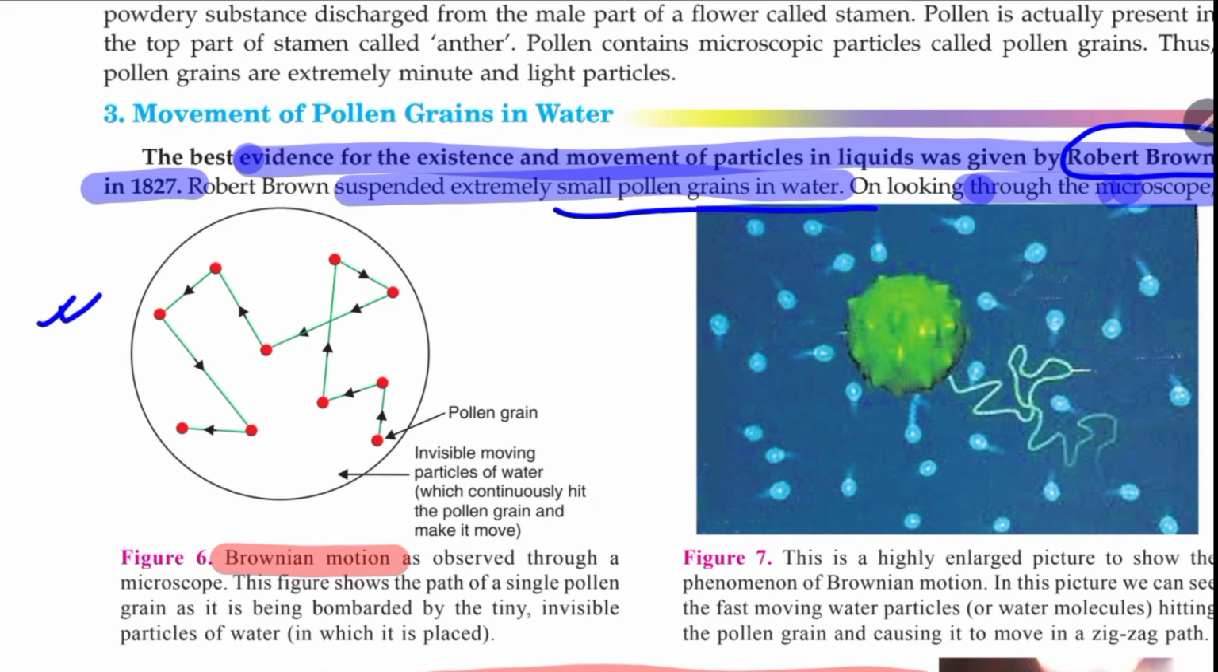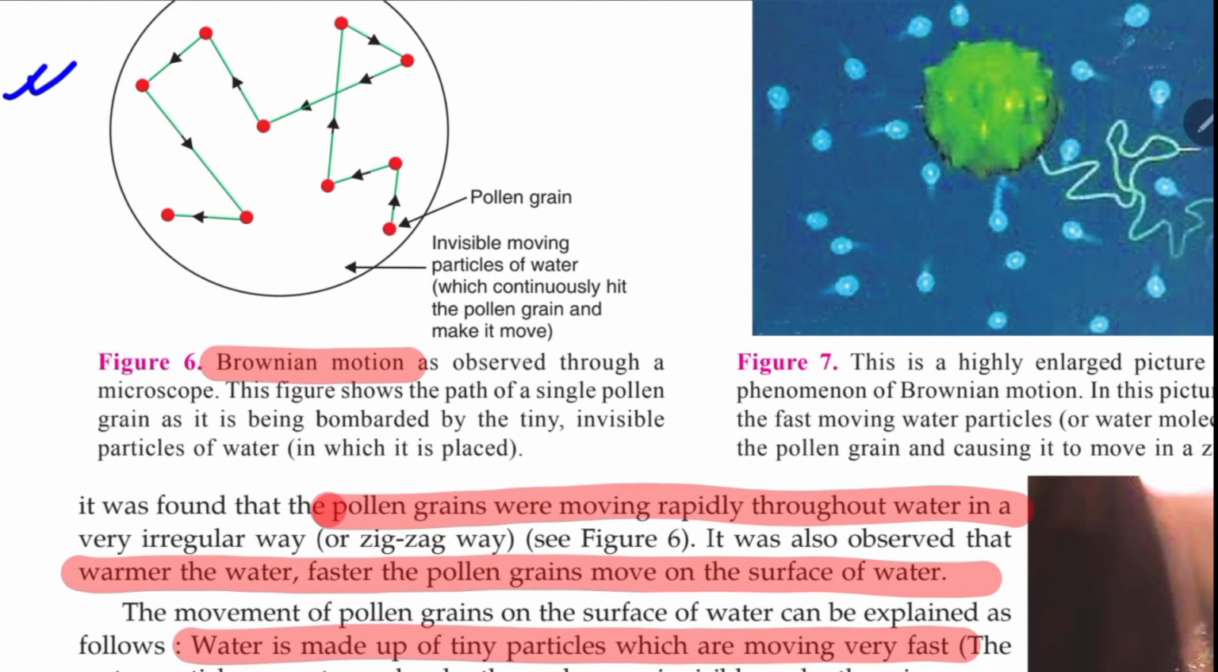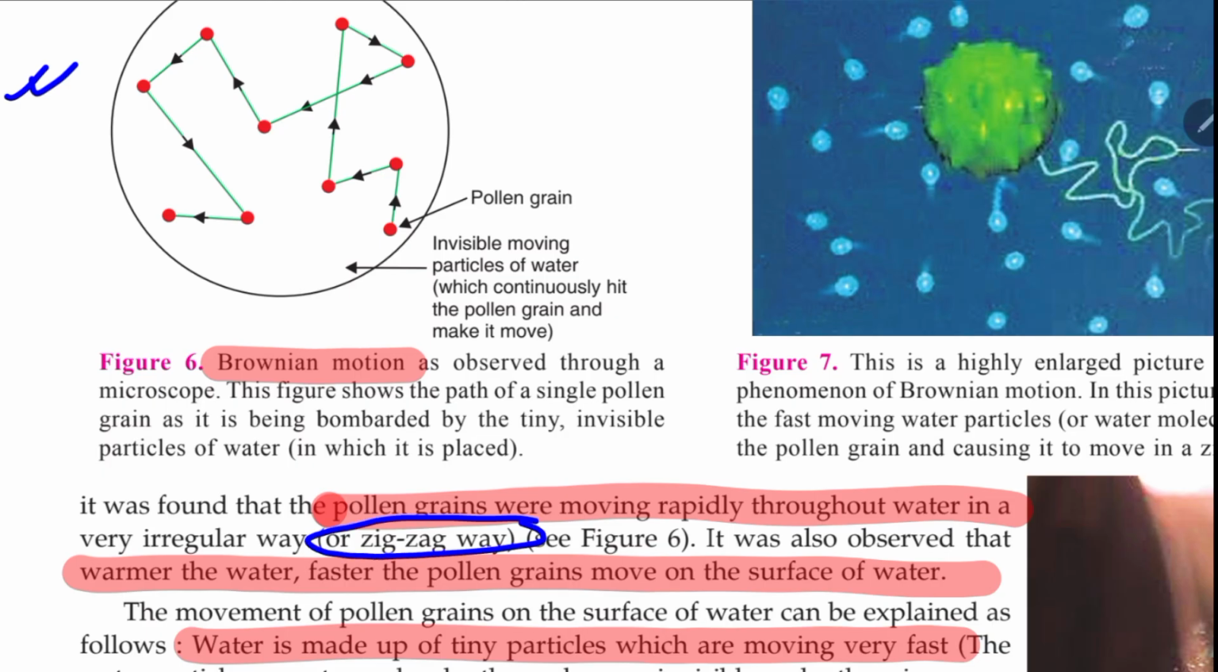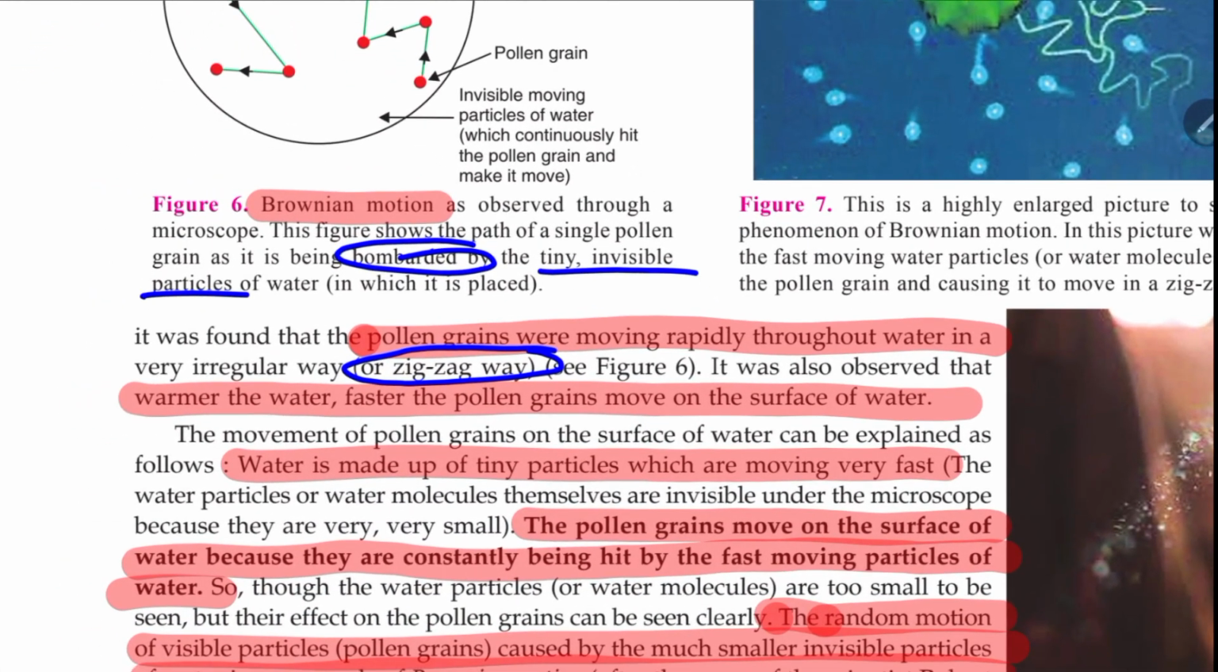Two moving particles. What will happen? What will happen is a collision. One colliding against another and changing its direction. And so the movement is a chaotic movement, known as zigzag movement, due to the bombardment of the tiny invisible particles. And the movement of the pollen grains on the surface of water can be explained how?